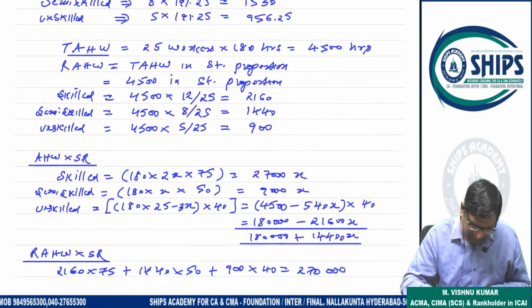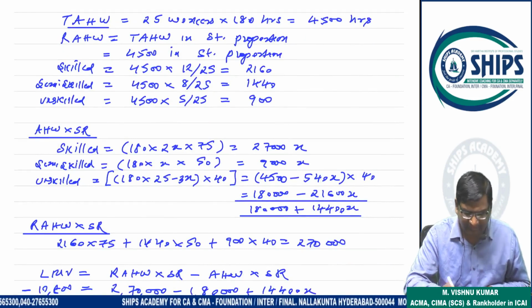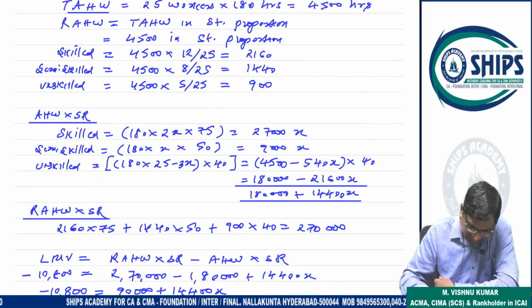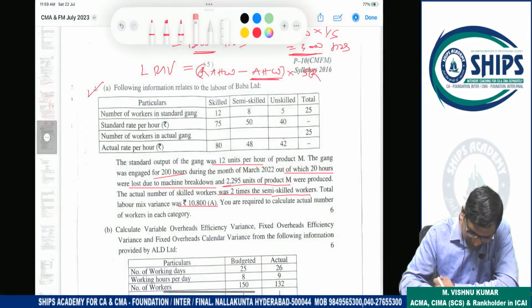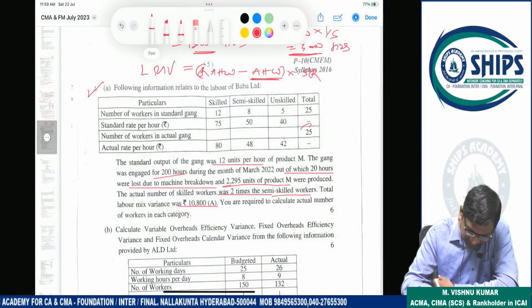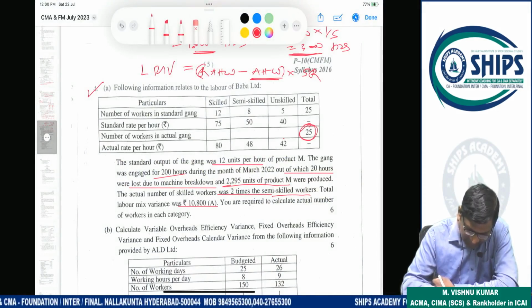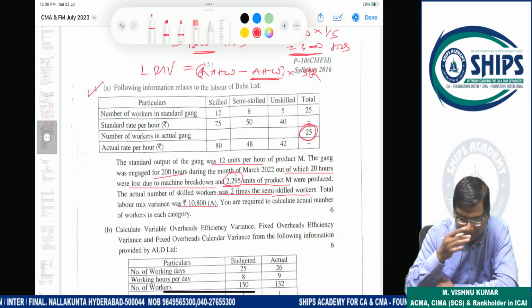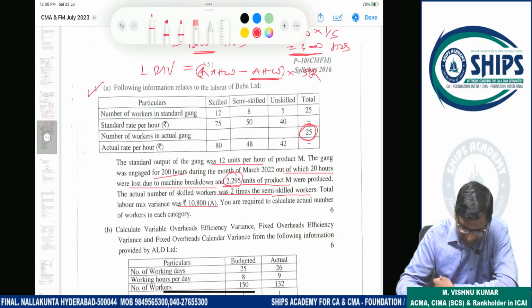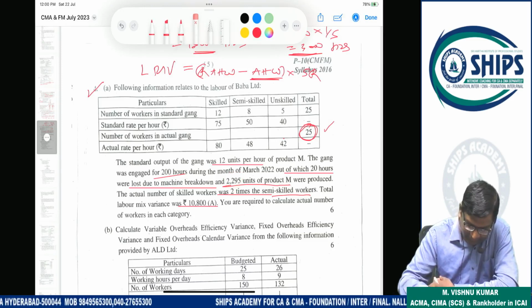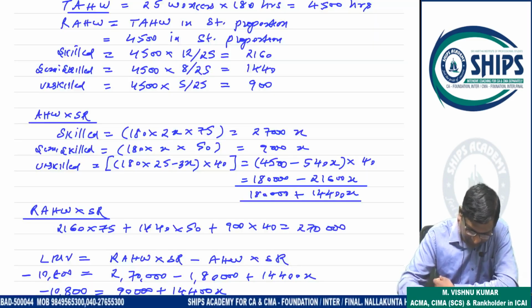See, first we have to calculate total actual hours worked. Total actual hours worked is what? Actual number of workers are 25. Yes sir. And they are producing 2,295 units. How much are they producing? 2,295. Okay. So this is an important point here. From this we can calculate. Okay, see here.